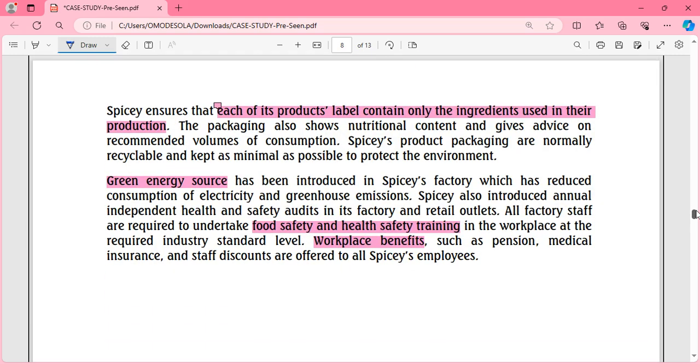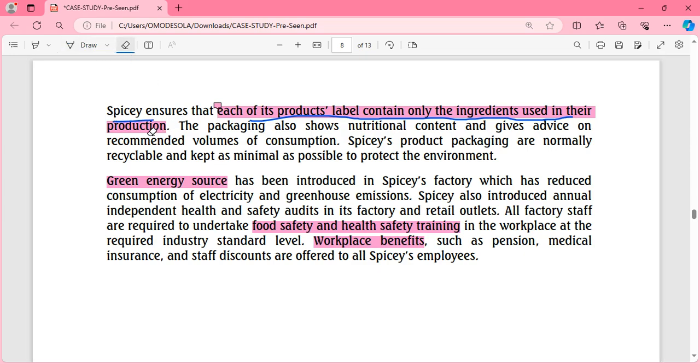They also told us that their label contains only the ingredients used in their production. So this further emphasizes that when it comes to sustainability, Spicy is on top of their game. They're not joking with it at all.